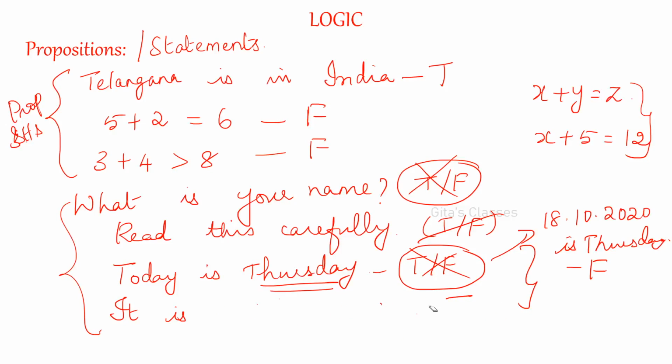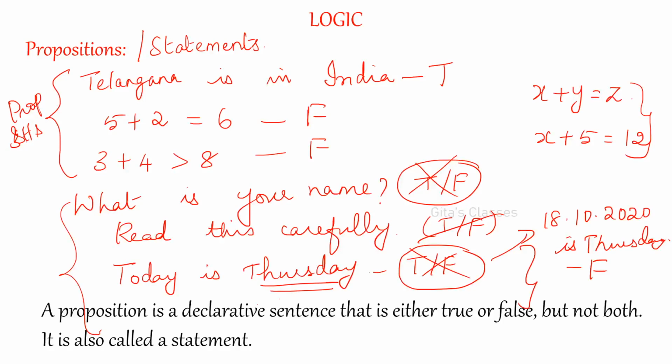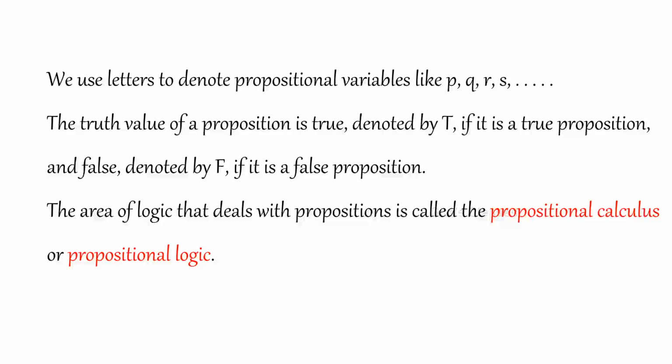Any sentence for which we can assign true or false, that is called a statement. So a proposition is a declarative sentence. It cannot be a question, it cannot be exclamatory or an order, nothing like that. Only a declarative sentence that is either true or false, but not both. You cannot assign both true and false. And it is also called a statement.